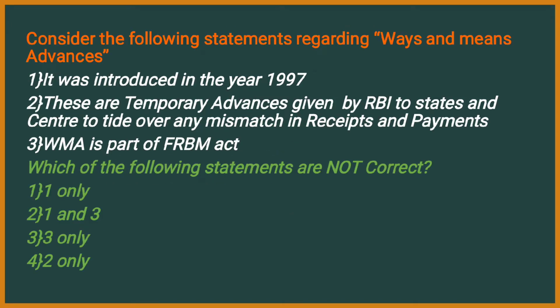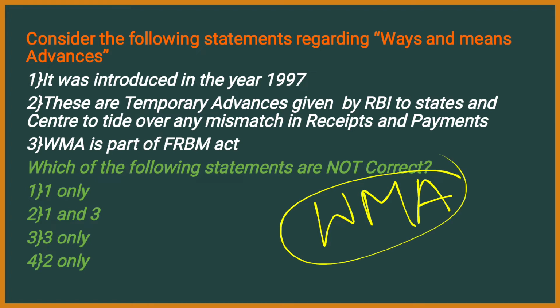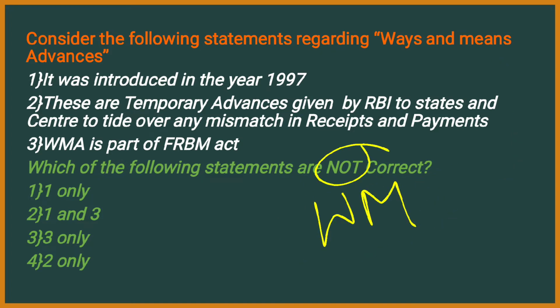Second question. Consider the following statements regarding ways and means advances. Do remember WMA. If in the exam they ask what WMA stands for, it is nothing but ways and means advances. First, it was introduced in the year 1997. Second, these are the temporary advances given by RBI to state and center to tide over the mismatch in receipts and payments. Third, ways and means advances is a part of FRBM Act. The question is asking which of the following statements are not correct.